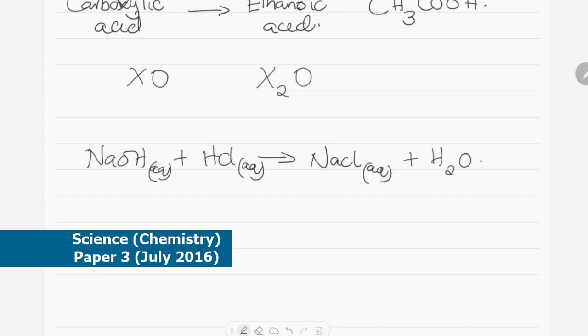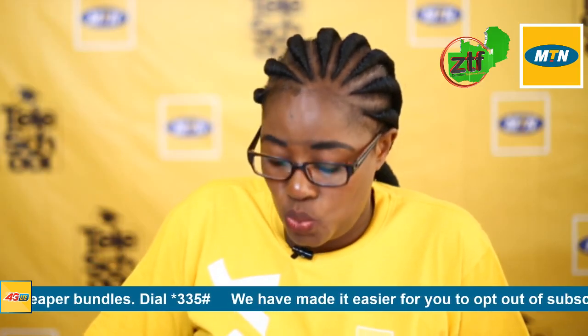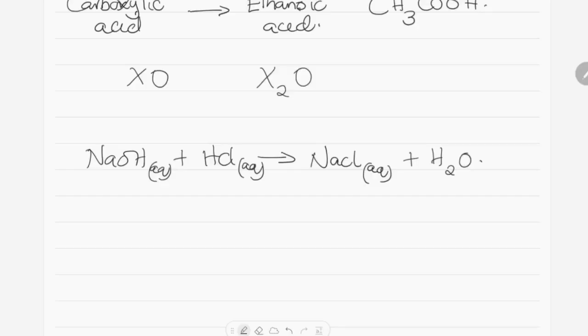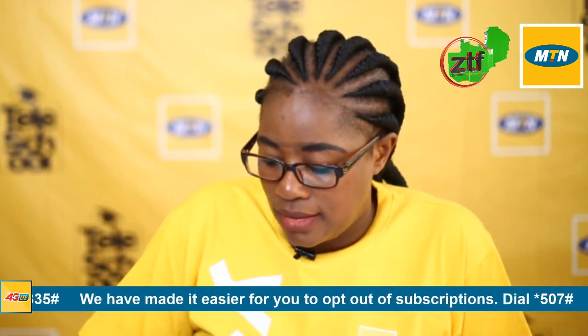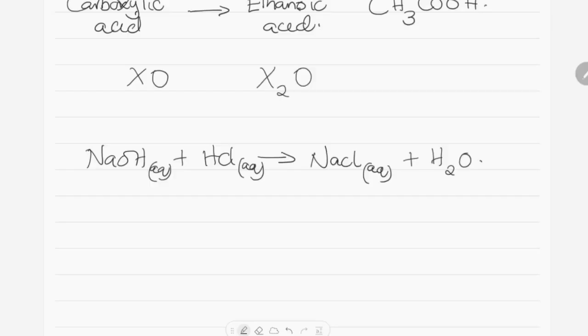So when a reaction takes place between a base and an acid, and in this case, the sodium hydroxide is a strong base and the hydrochloric acid is a strong acid, what is formed is a salt, which is sodium chloride, and water. So this is the balanced equation for the reaction.